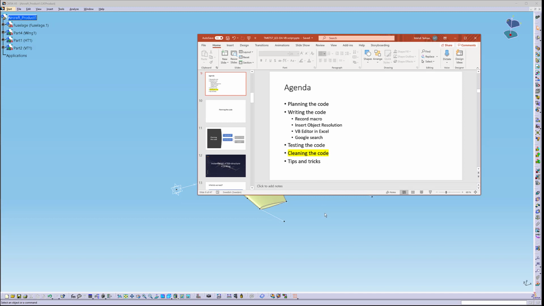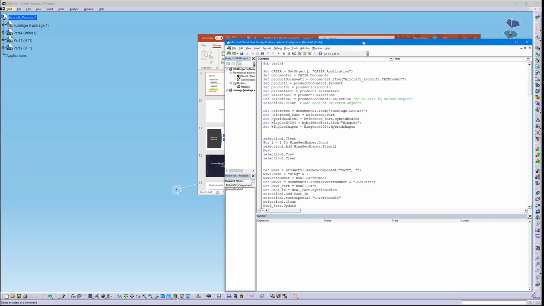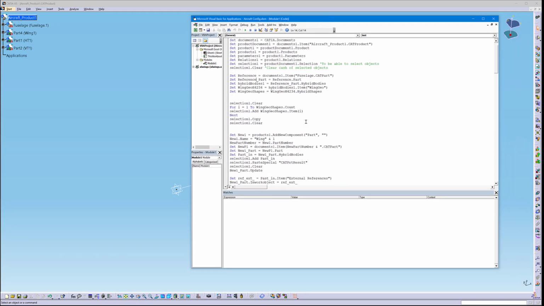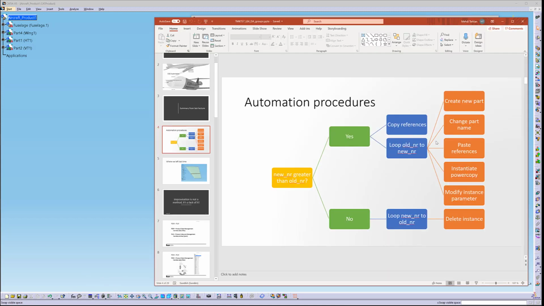Every now and then it's a good idea to clean the code, and this makes it actually easier to move along, and I will demonstrate that. So what I will do is that I will take the code that I had created previously, and then I will make it more efficient. And when making this code more efficient, it will be much easier to accomplish this procedure.